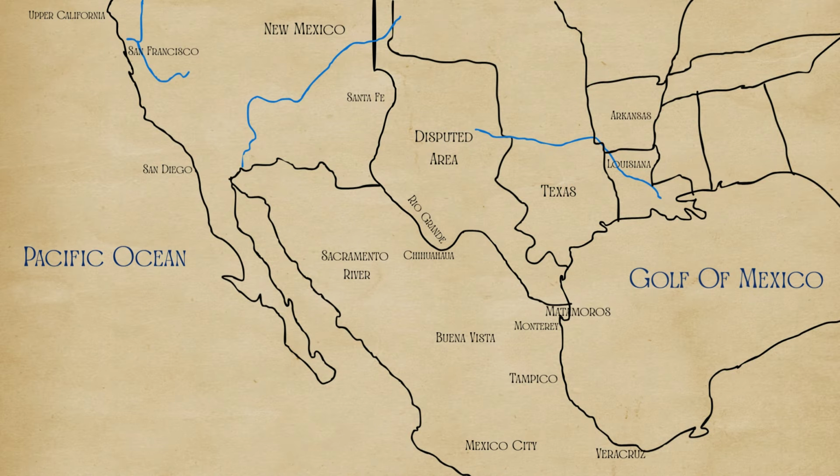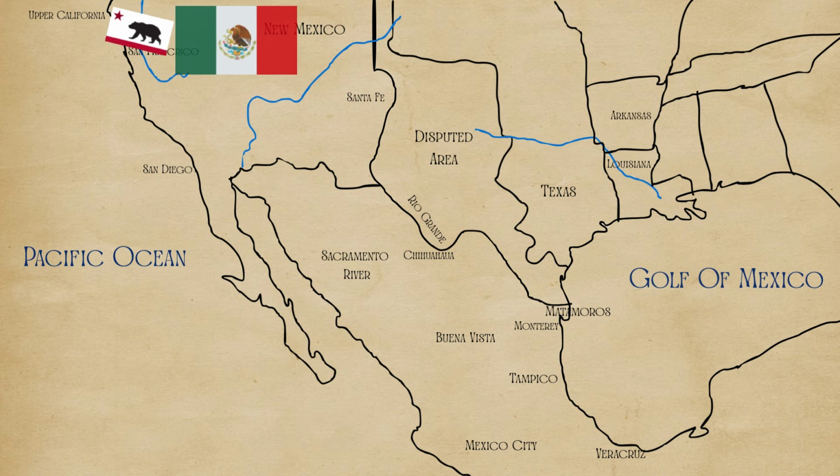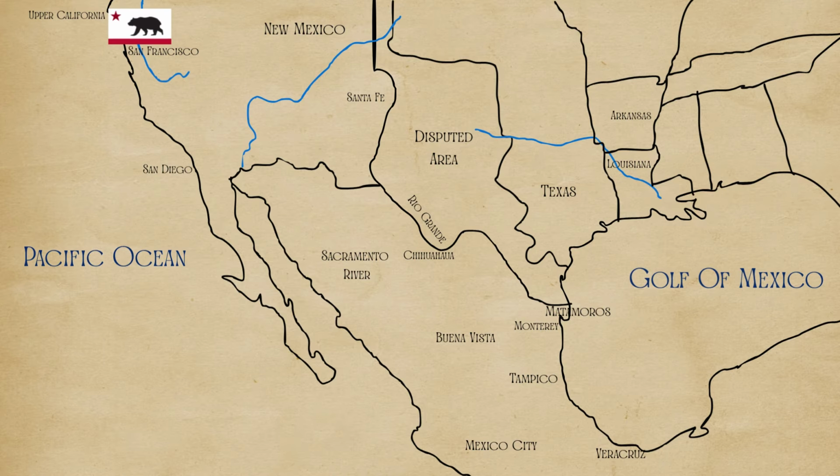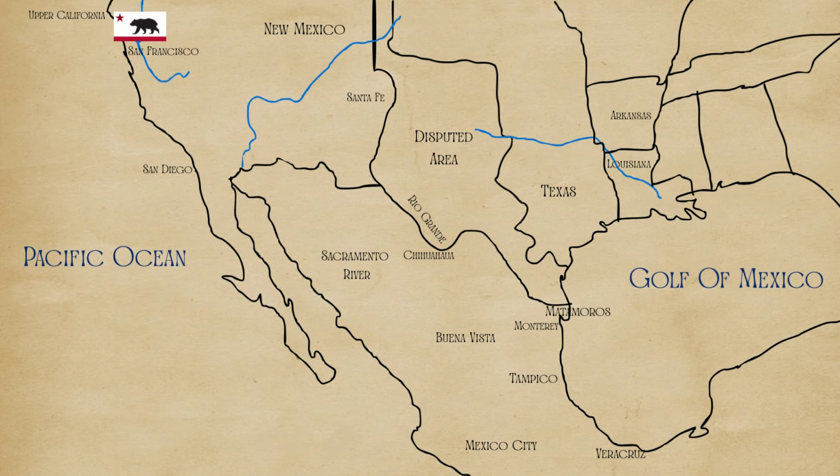About a month later, on June 14th, the Bear Flag Revolt began in California, which at the time was under Mexican control. American settlers revolted, declaring California an independent republic. They raised a flag featuring an image of a grizzly bear and a star, which became known as the Bear Flag. The revolt was short-lived as U.S. forces soon took control, raising the American flag and claiming California for the United States.